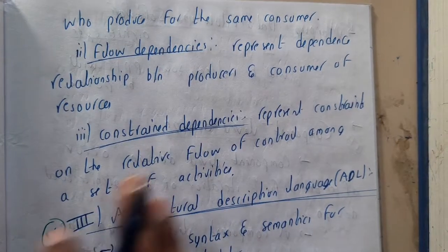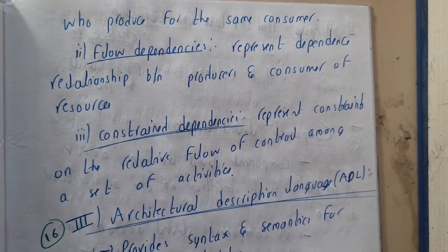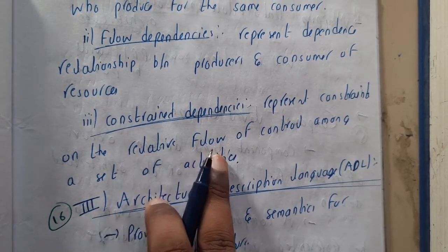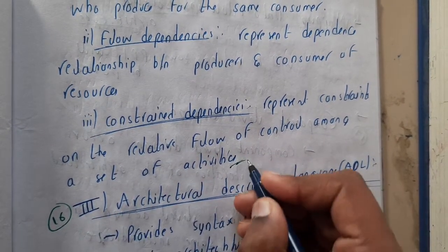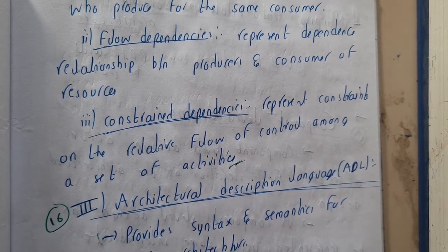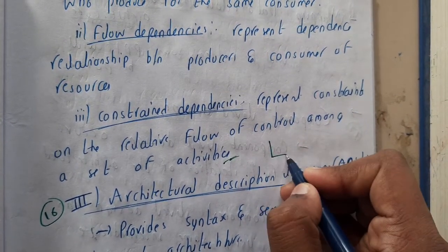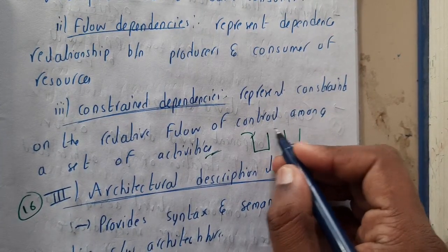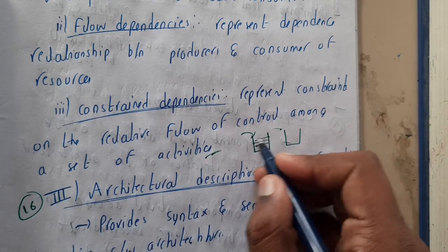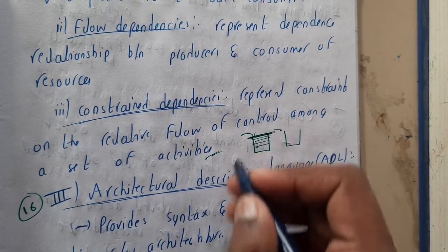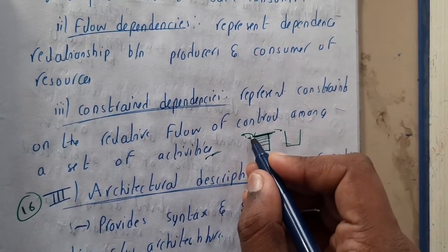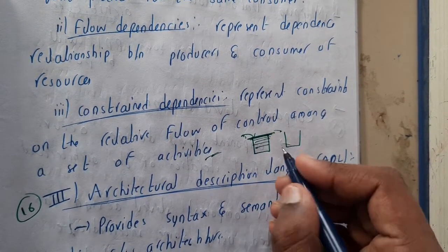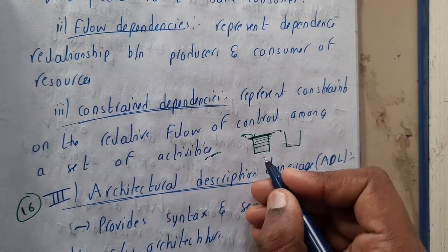Similarly, constrained dependencies. In constrained dependencies you will be writing some conditions, guys. These are constraints for the relative flow of control among a set of activities. In some situations you need to do some operations. Assume that there is a producer who is producing some kind of goods and there is a consumer. But the consumer is not consuming anything, while the producer is producing. At some time the storage will be full, right? Then he should stop producing until the sales start. So until sales start he should stop producing, right? That is nothing but a constraint.